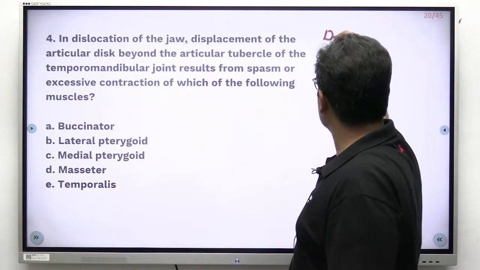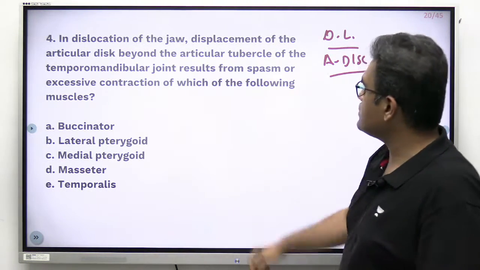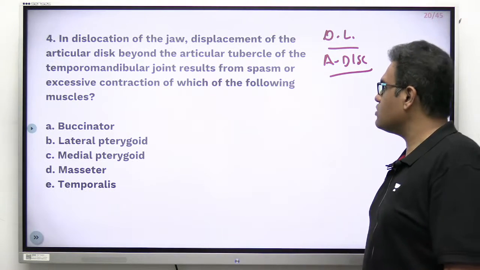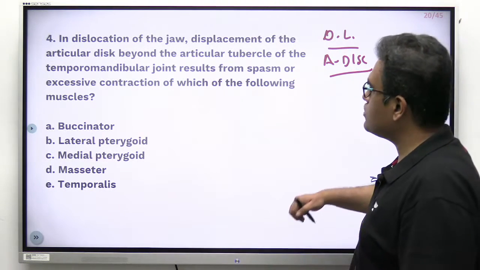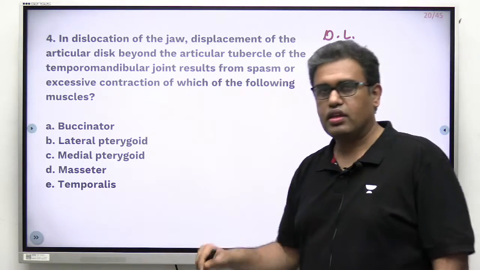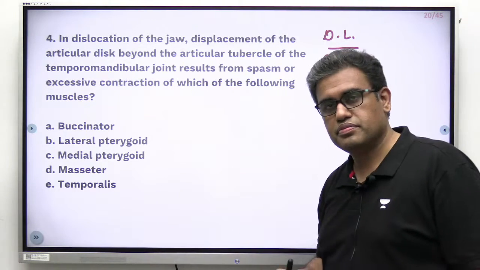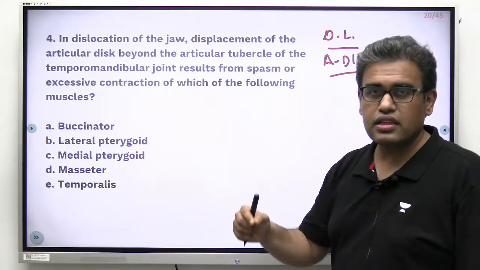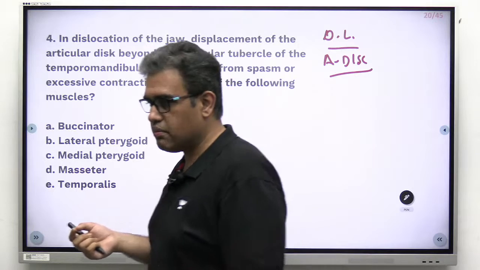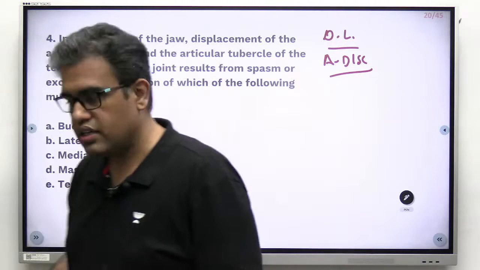There is dislocation of the jaw, involvement of the articular disc, and they are saying that there is some contraction of some muscle which has led to the pulling of the disc and ultimately to the dislocation of the jaw. Which muscle out of these has a direct connection with the TMJ and the articular disc would be the best answer over here? Yes, most are going with B. Let us see what option B is.